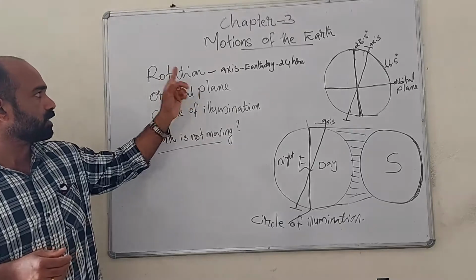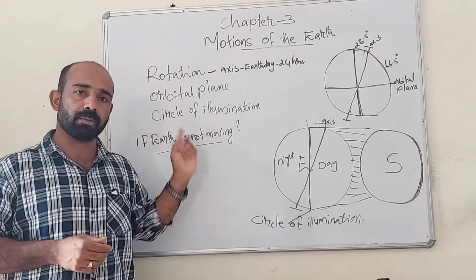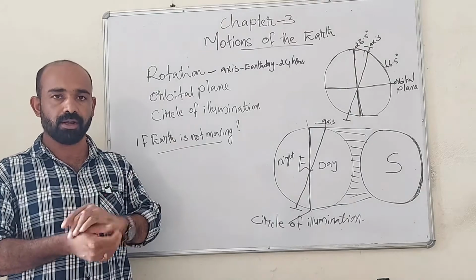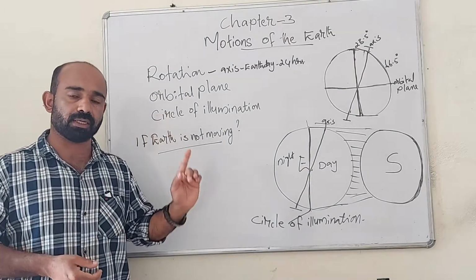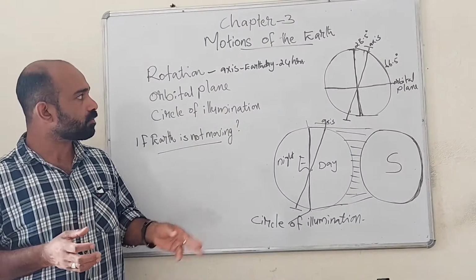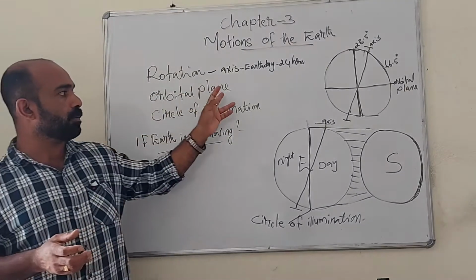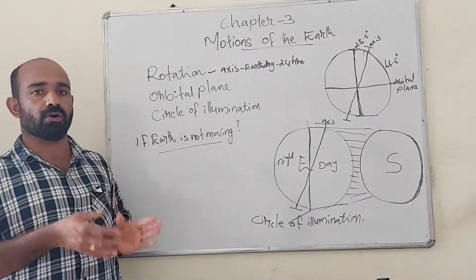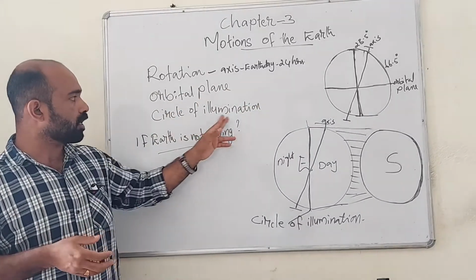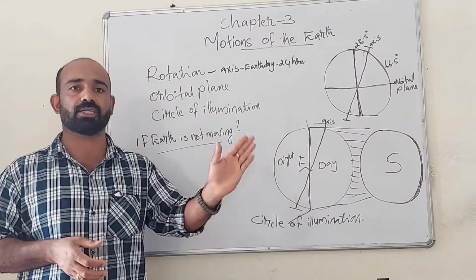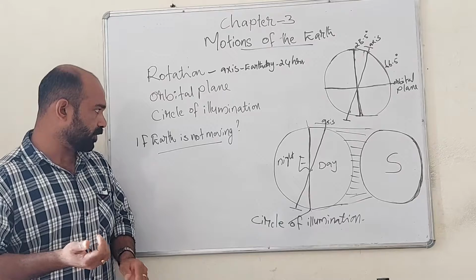So here you should study about rotation. Rotation means the movement of the Earth on its axis. For the completion of one rotation, Earth takes 24 hours. That is called Earth Day. And now let's see the orbital plane. The plane which has been formed by the orbit of the Earth is called orbital plane. And the portion where day and night are separated is called circle of illumination.